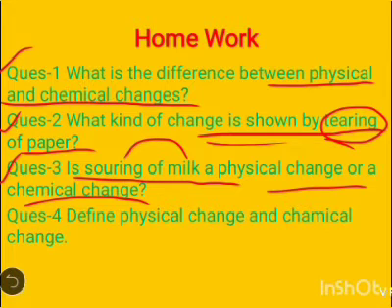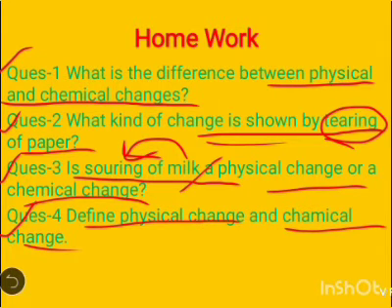Souring of milk is an example of chemical change because in souring of milk, the chemical property of soured milk is totally different from the original milk. That's why it is an example of chemical change. Now come to the fourth question, which is, define physical change and chemical change. Is it clear? I hope your homework is clear to you.